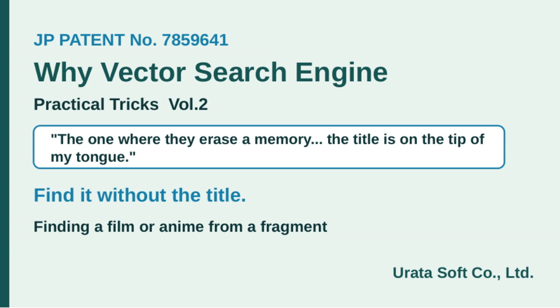Unlike traditional search engines like Google that look for exact words, vector search digs deeper to understand the meaning and the why behind your query. This approach makes it much easier to find what you're looking for, even when your memory is fuzzy.